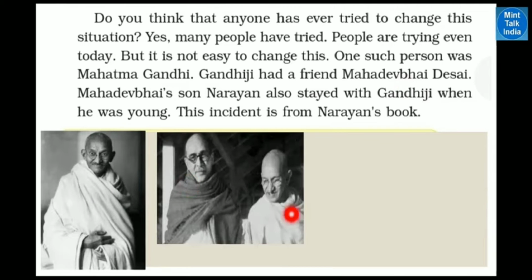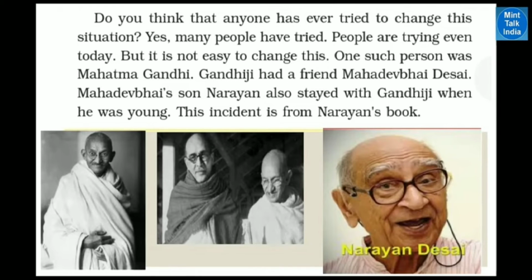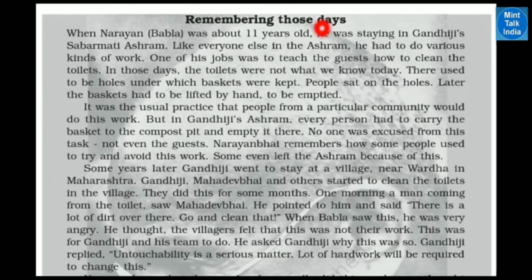When he was young. You can see in this picture Mahadev Bhai Desai, and this incident is from Narayan's book. Narayan wrote something. You can see Narayan's picture here. Narayan was the son of Mahadev Bhai Desai, and Mahadev Bhai Desai was a friend of Gandhiji. One experience shared by Narayan Desai is given here. Remembering those days, Narayan, whose proper name was Babla, was about 11 years old. He was staying in Gandhiji's Sabarmati Ashram.